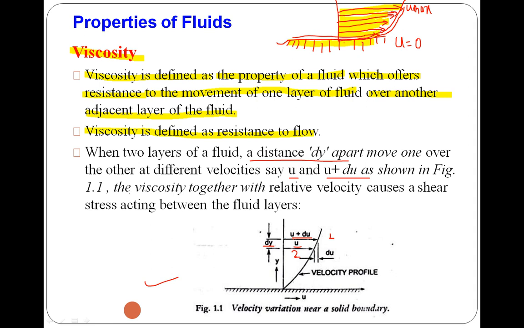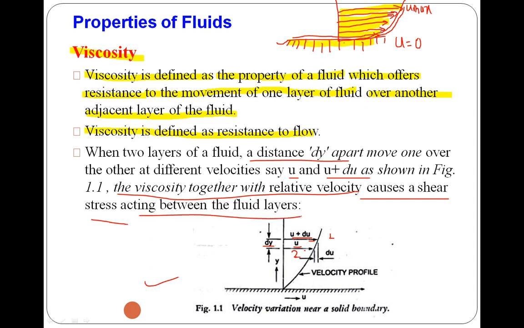So the viscosity together with the relative velocity, because u is the velocity of this layer and u plus du is the velocity of the upper layer. So there is relative velocity, there will be friction and there will be resistance, right? So viscosity together with relative velocity causes a shear stress acting between the fluid layers.